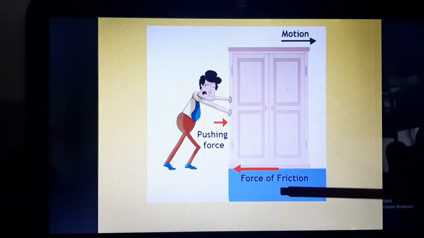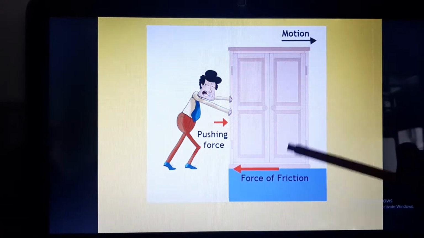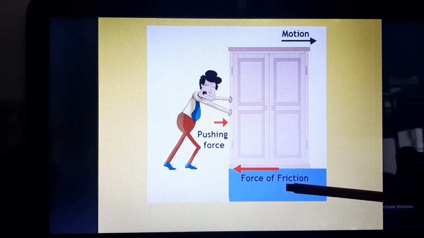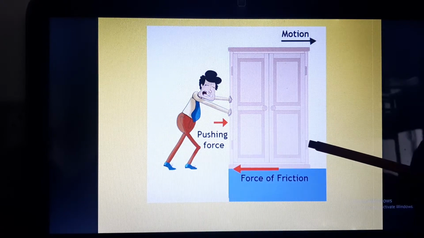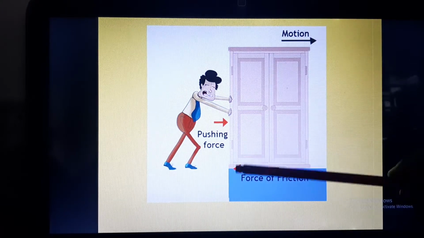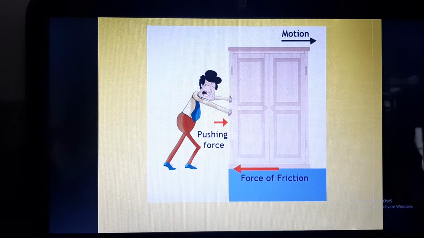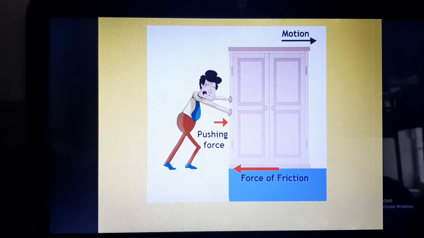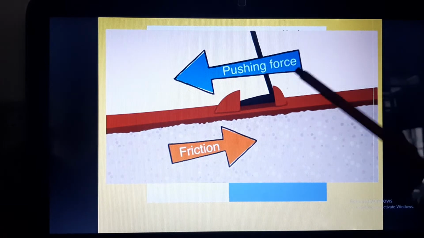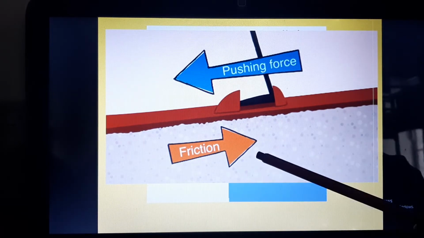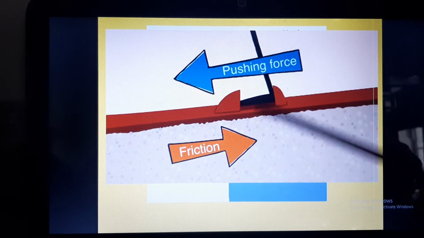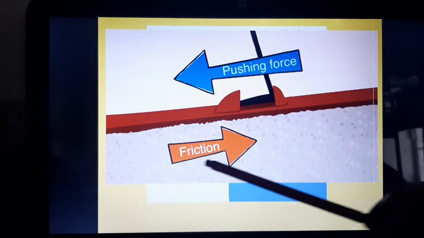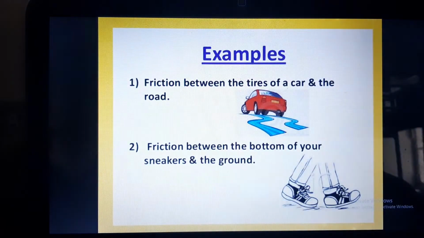Here you can see all the criteria have been met. There are two surfaces in contact with each other and one surface is moving, therefore the lower surface applies a force in the opposite direction of the movement of the body. So the pushing force and the frictional force are in opposite directions.